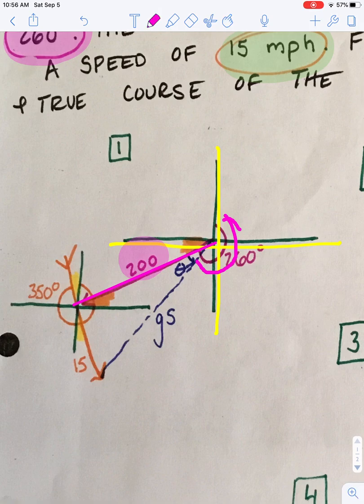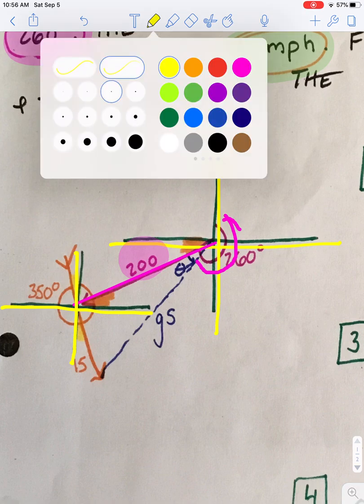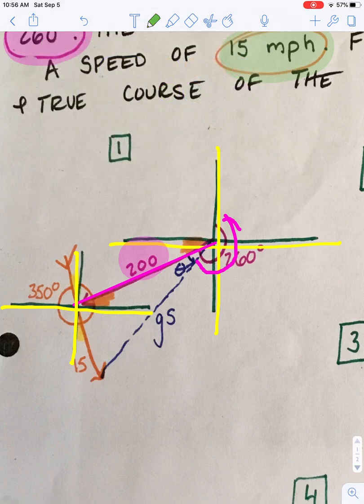So I draw my second XY grid over here where my plane's trying to go. Okay, and the from 350. So if I go 0, 90, 180, 270, I'm not quite at 360, I'm at 350.